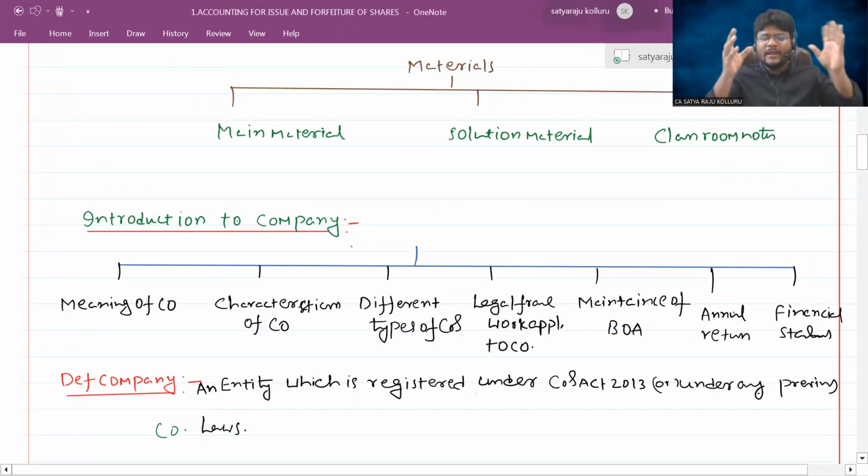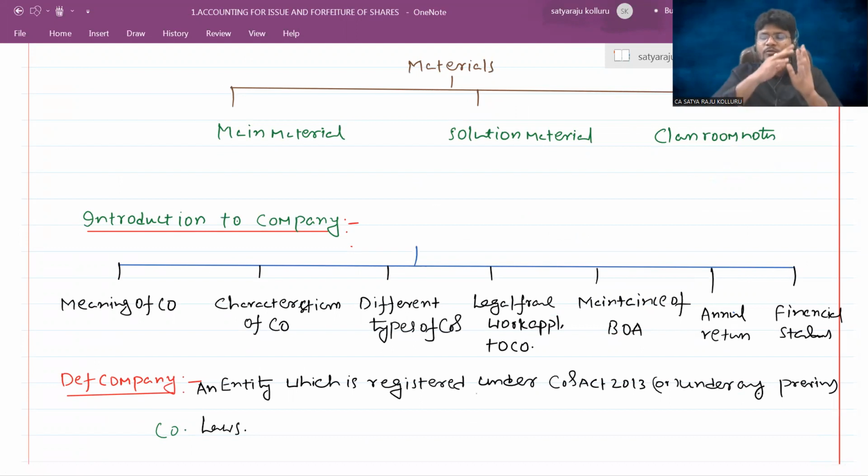Yes, sir, a company is an artificial person which comes through incorporation by making an application through the MCA. The Registrar of Companies, which is one of the wings of the MCA, will process such application and release the CIN number. The date on which such CIN number is released by the ROC, you can call it the incorporation date of that company.